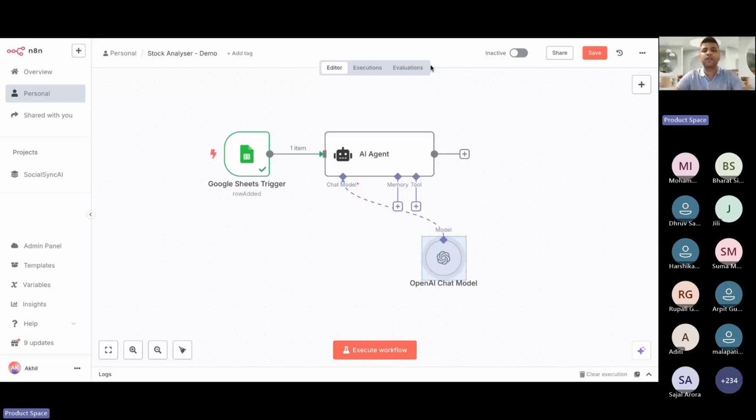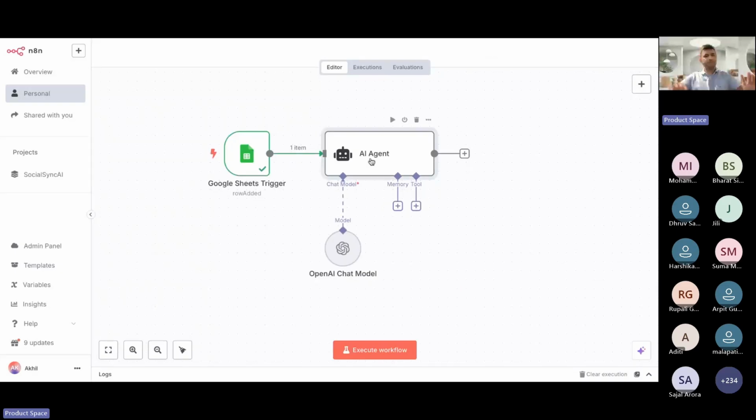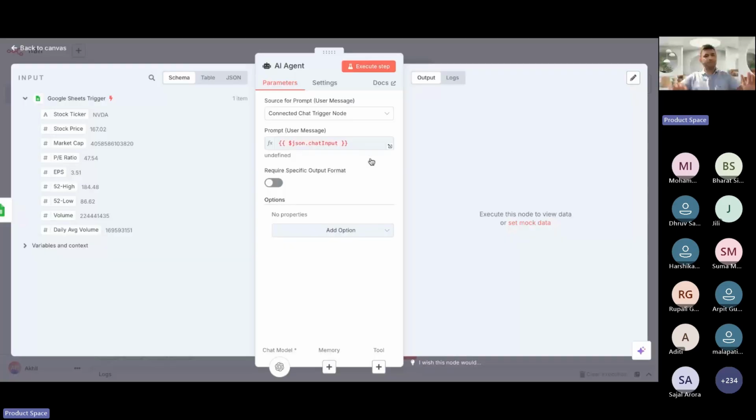Now the next step is we've added this model, but we have not told it what I'm expecting from it. It's like you hired a person in your company or organization, and you're not telling that person what to do, what their roles and responsibilities are, or what information they have to act on. That is why you have to define: act like this, take this information, process it like this, give me the output like this. That is where we're going to define the prompt.